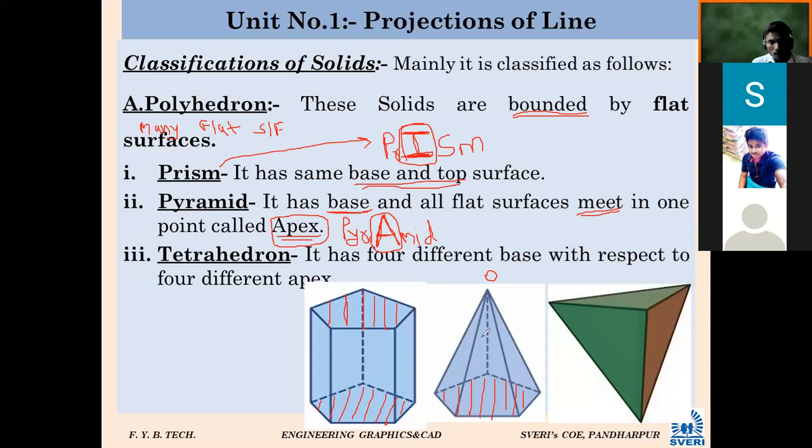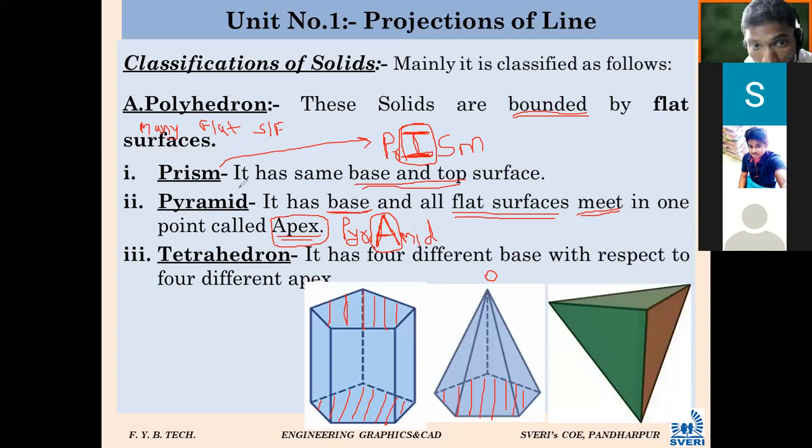All the points, or all the faces or flat surfaces? Point भेटतात का, all flat surfaces एका ठिकाणी जातात? हो का इथं आहे. All flat surfaces meet in one point, not points. Almost 90% correct. Thank you. So prism has the same top and base.